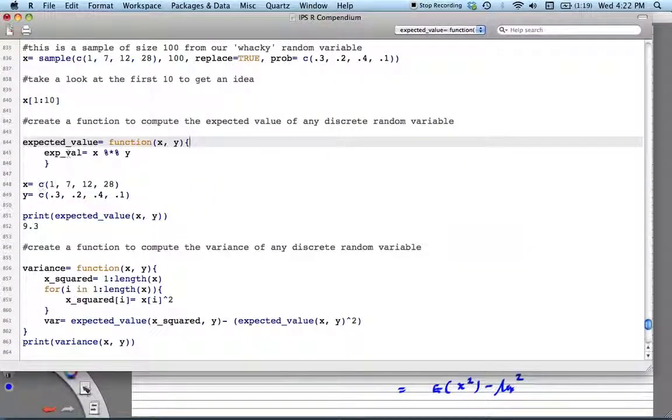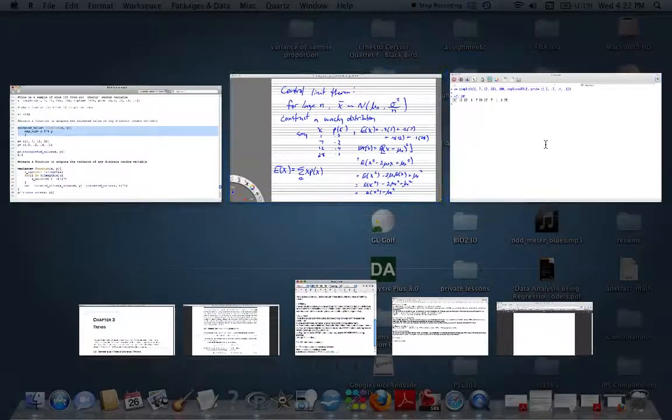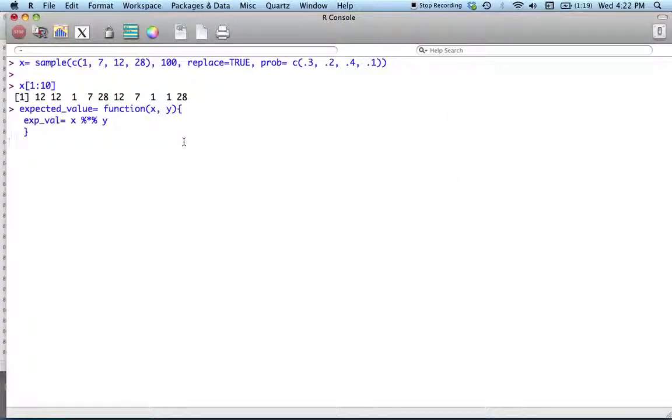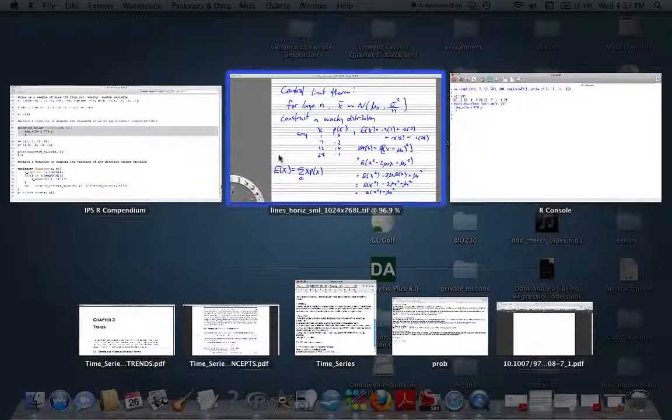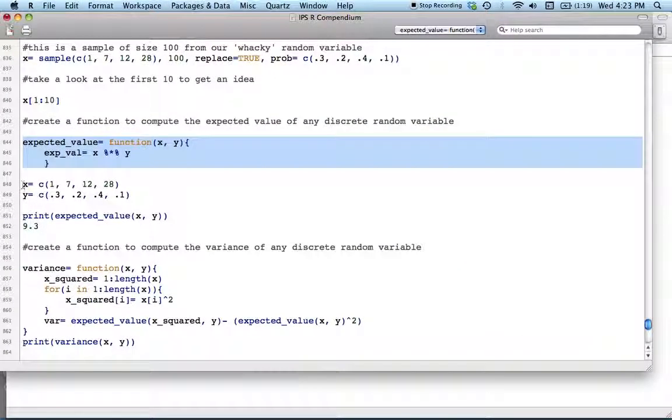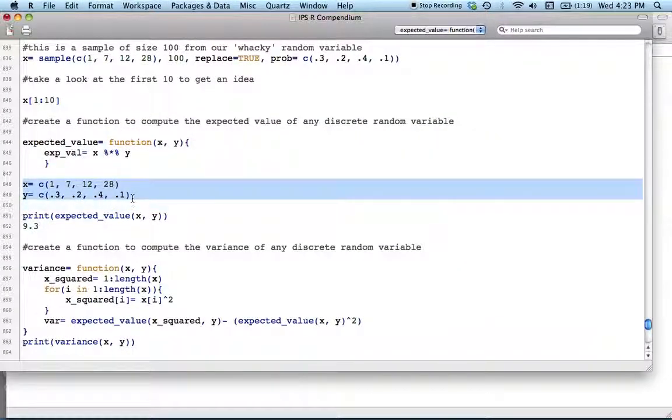So for our R code here, I'm creating this function of two vectors, and the output is just going to be the dot product of the two vectors. I'm going to take this function and drop it into R. R liked it. There's no debugging, at least ostensibly, that needs to be done there. My vectors x and y are just going to be the sample space and the probabilities that I've specified.